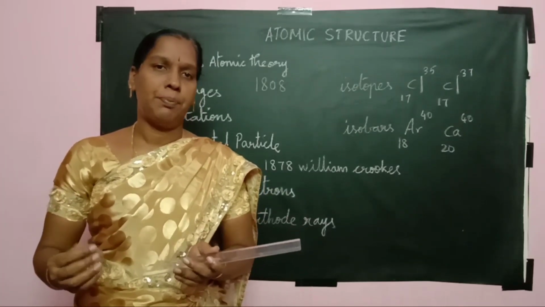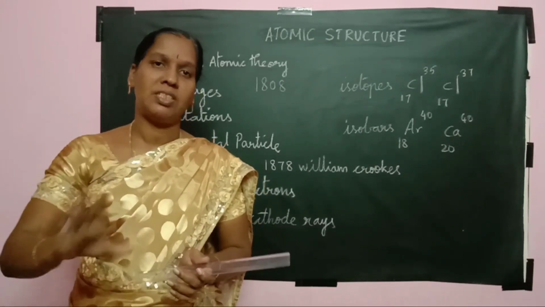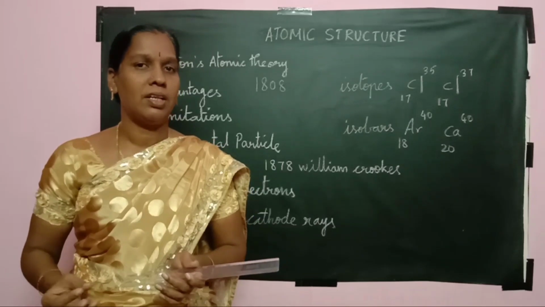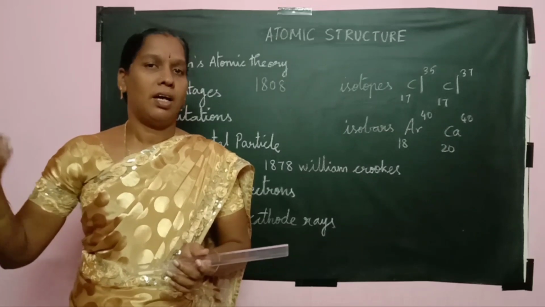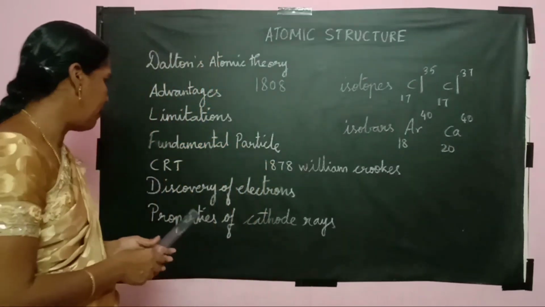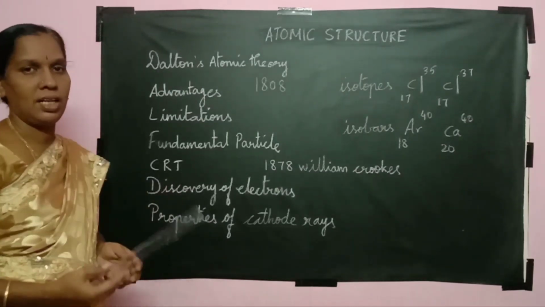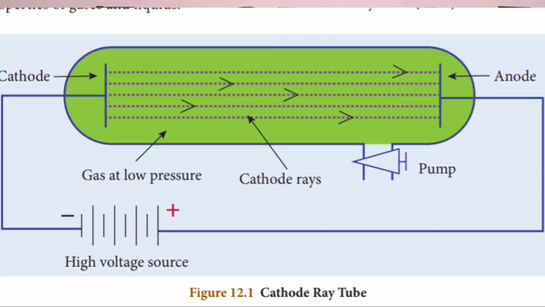So the tube is said to be Crookes tube or cathode ray tube. Further, the same discharge tube is taken for the experiment and they conducted various experiments and found out various fundamental particles. So this is also known as cathode ray tube, that is CRT. Cathode ray tube is a long glass tube filled with gas and sealed at both the ends. So both the ends it is fully covered.